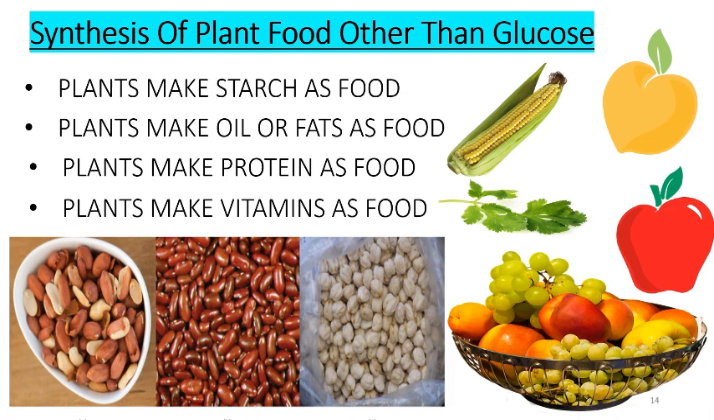Plants make vitamins as food. Vitamins are highly complex substances which are an important part of our food. Vitamins are made by plants. Vitamins are contained in vegetables, fruits, cereals made by plants. Animals usually cannot make vitamins.